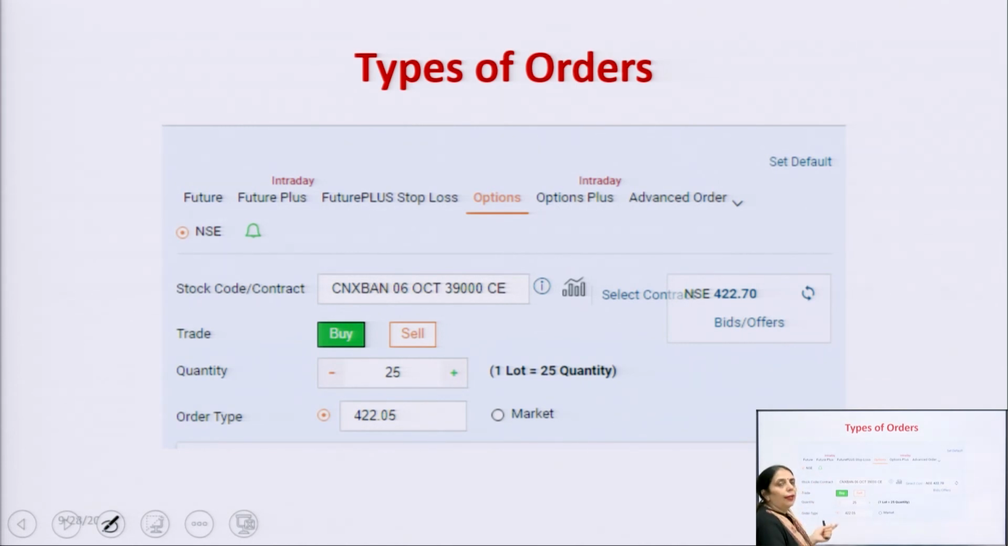As we know, in the case of the options of the Bank Nifty, the lot size is 25. It means the number of total shares is 25. And the order type: this is a limit order and this is a market order.